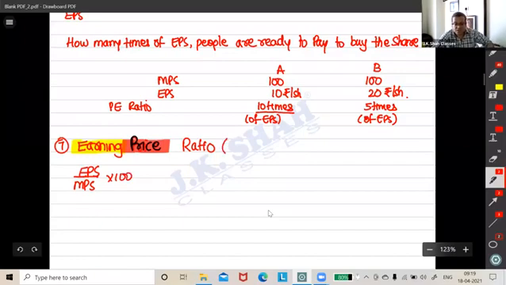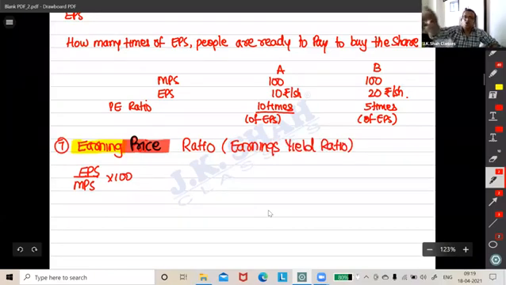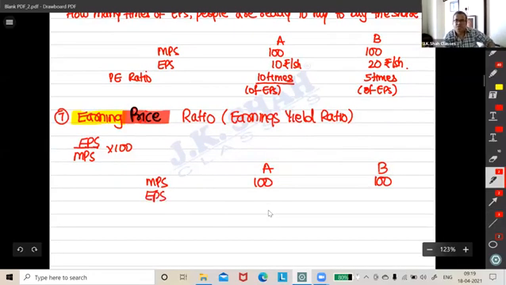This is also known as the earnings yield ratio. Whatever we wrote on the top and concluded, that it is good to buy B, the same thing here we will convert in the form of earnings and understand. Let's calculate this ratio for A and B, with the same numbers: MPS is 100, 100 and EPS is 10 and 20.